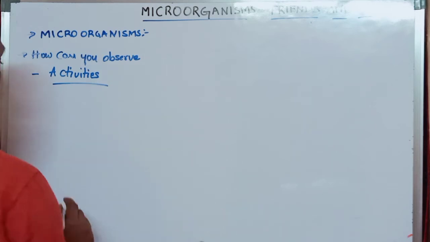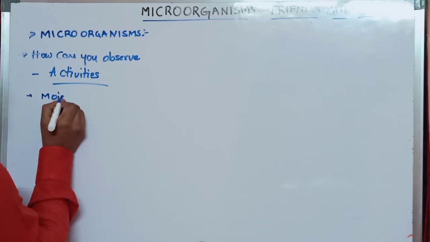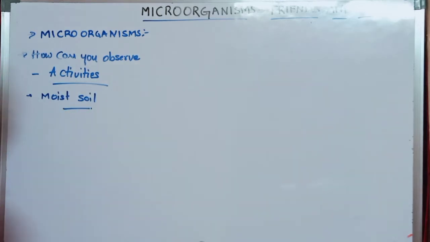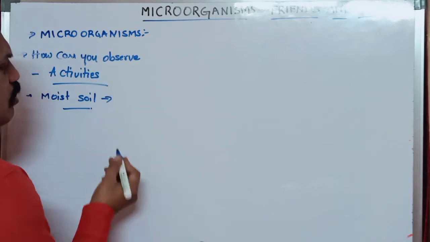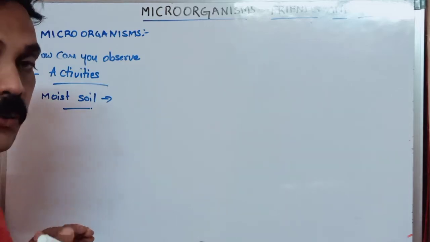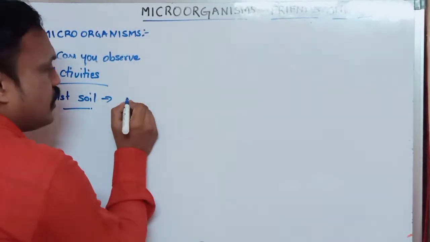First of all, we have to observe microorganisms in moist soil. First, collect some moist soil, especially from an agriculture field.